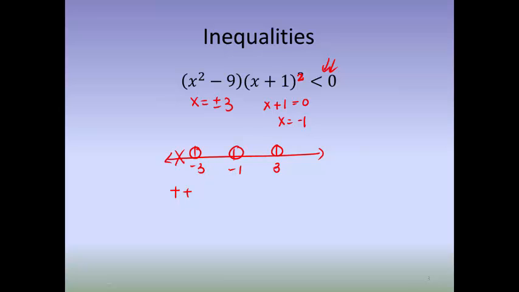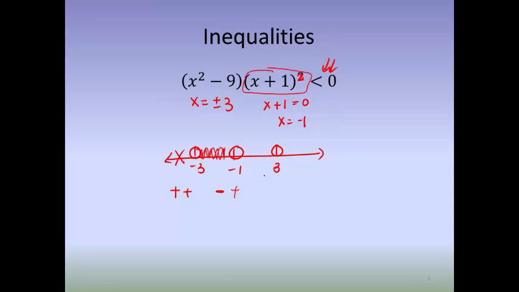For -3 to -1, I'm going to choose -2 as my test point. When I put in a -2 here and square it, I get 4, but when I subtract 9, I have a negative. Well, the other piece is always going to be positive. But a negative times a positive is exactly what I was looking for.